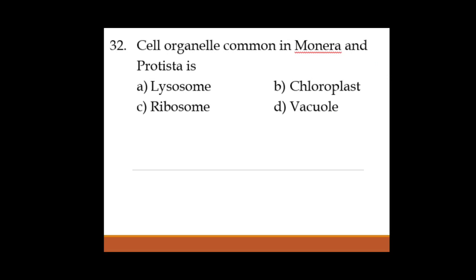So as we know, ribosomes are the cell organelles which are present in both prokaryotes as well as eukaryotes. But other types of cell organelles are absent in monerans, especially bacteria. Okay, so ribosomes are present in Monera as well as Protista. It is a common type of cell organelle. Okay.